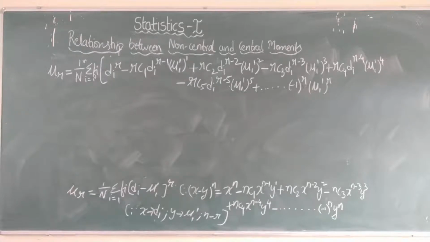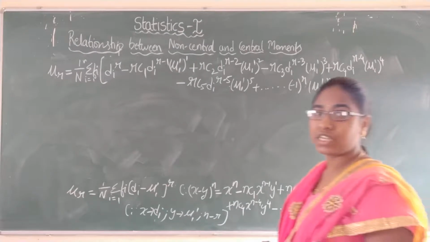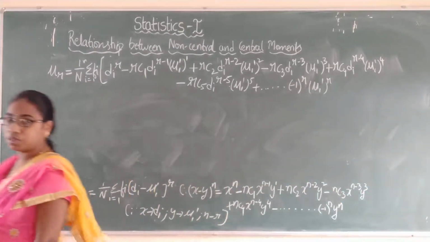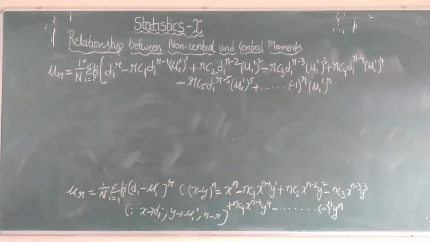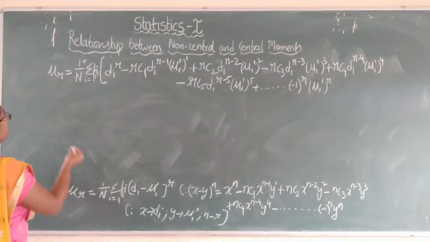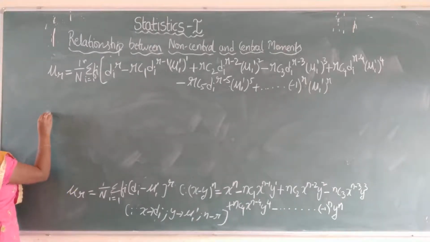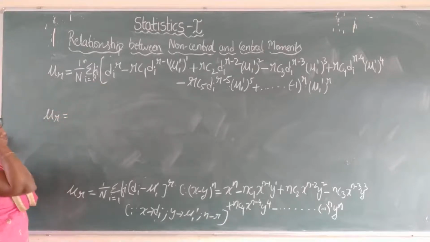Now the next step, what do we do? We multiply the 1 by n summation fi inside to the terms inside. So mu r equals, multiply this term to each and every term inside.